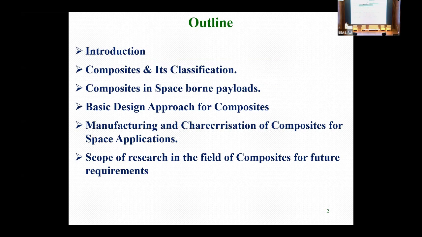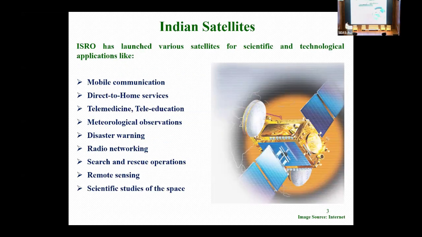Manufacturing and characteristics of composites for space applications. And the scope of the research for the future, what we have desired and what we are looking for from the academia, industries and our research organizations also. So, the Indian satellite system, if you see, we have a variety of satellites for various purposes, especially for communication, telecommunication, direct to home services, telemedicine, teleeducation, meteorological observation, disaster management, radio networking, rescue operations, remote sensing, and scientific studies, just like our Mars mission, Chandrayaan, and so forth.